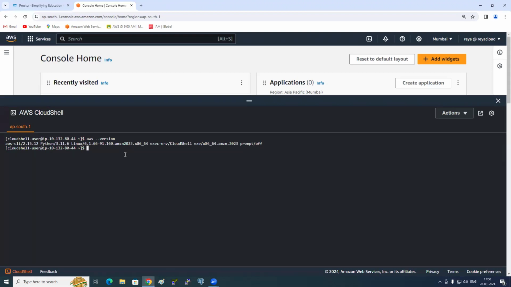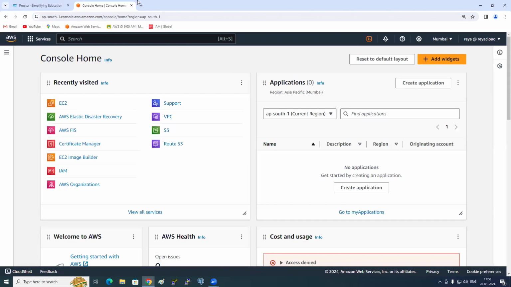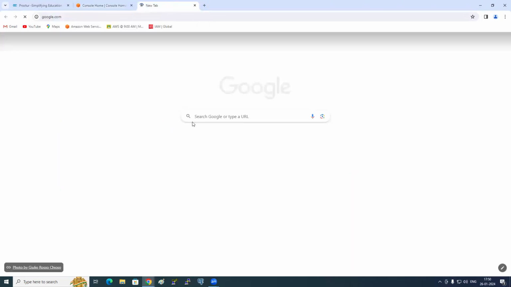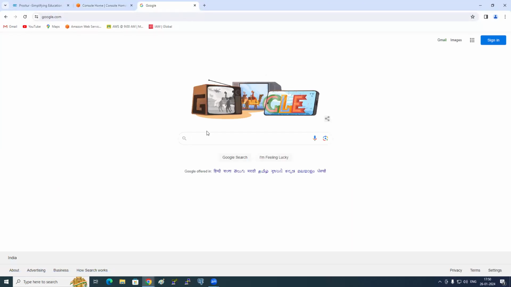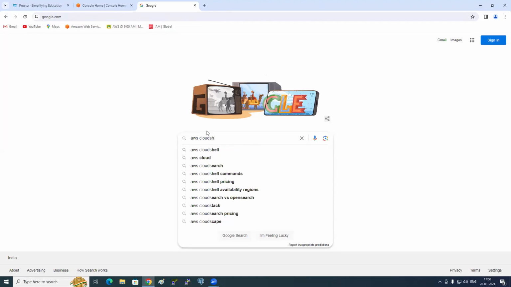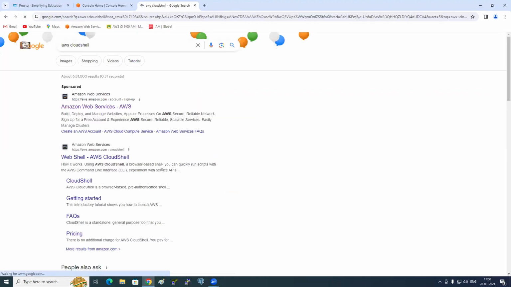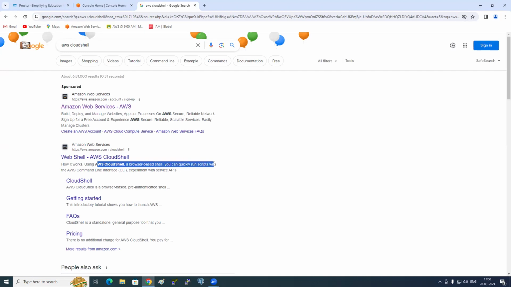Right? So what is Cloud Shell? Cloud Shell is instant. If you need the clear definition, yeah, it's a website, AWS Cloud Shell. It's a web shell. See, Cloud Shell, a browser-based shell, you can quickly run scripts and the AWS CLI.